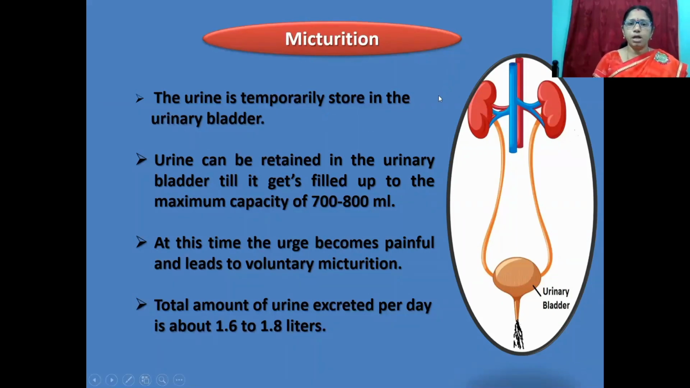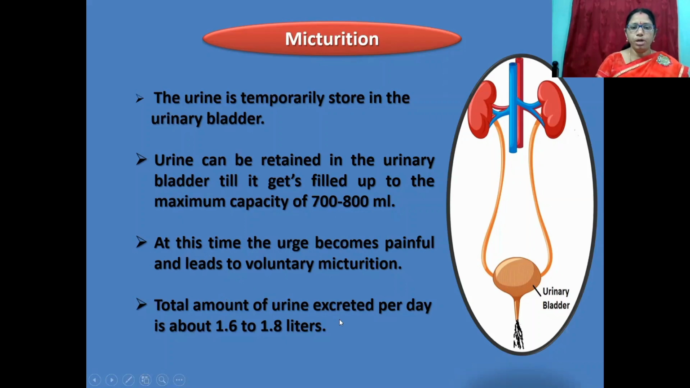The urine is temporarily stored in the urinary bladder. Urine can be retained in the urinary bladder till it gets filled up to the maximum capacity of 700 to 800 ml. At this time, the urge becomes painful and leads to voluntary micturition.